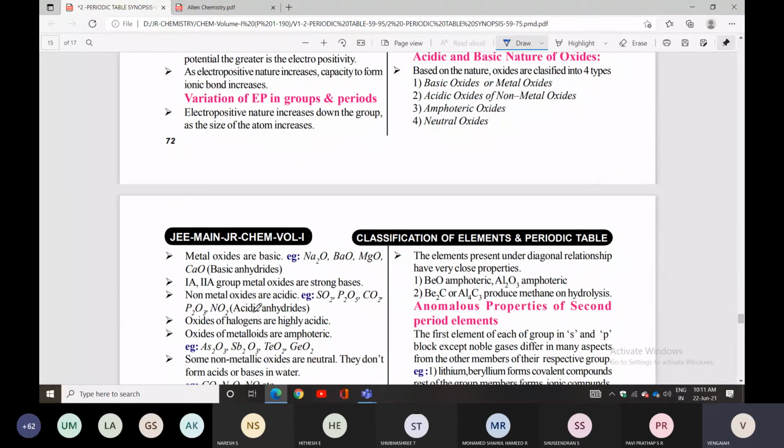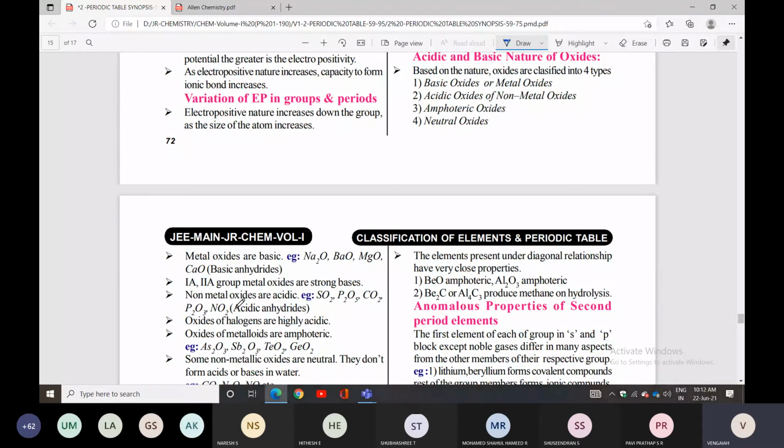Basic oxides are metal oxides. Examples given: sodium oxide, barium oxide, magnesium oxide. In 1A and 2A group, metal oxides are strong bases. Non-metal oxides are acidic. Examples given: SO2, P2O5, CO2, P2O3, NO2, acidic anhydrides. Oxides of halogens are highly acidic.